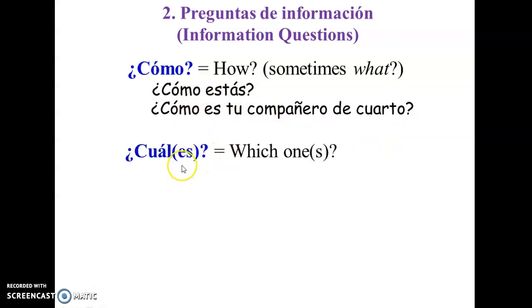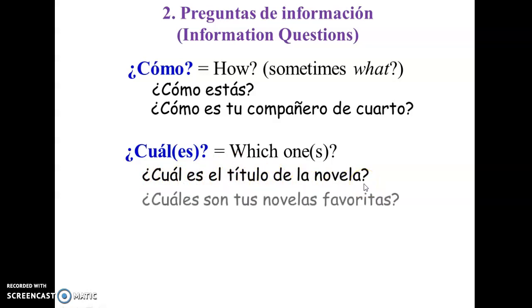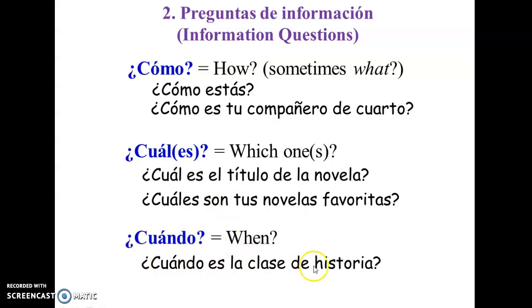Next one. ¿Cuál o cuáles? Which ones? Here, we want to know which one is the title of that novel, or the titles of several of your favorite novels. ¿Cuándo? That's when. ¿Cuándo es la clase de historia?